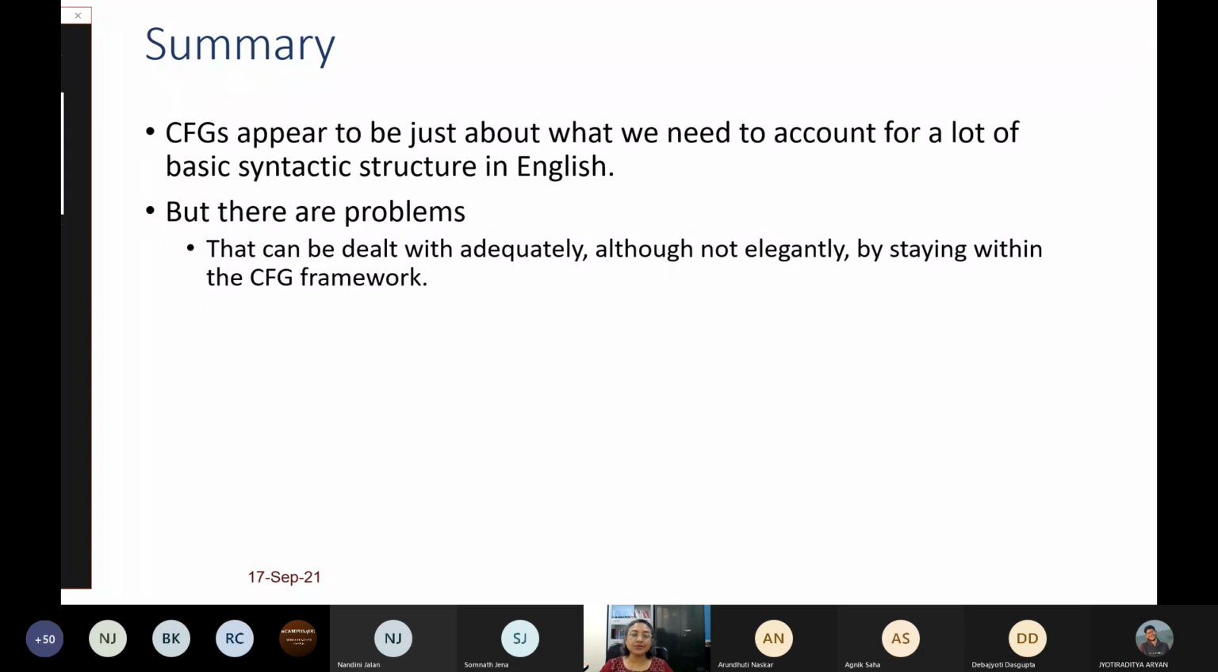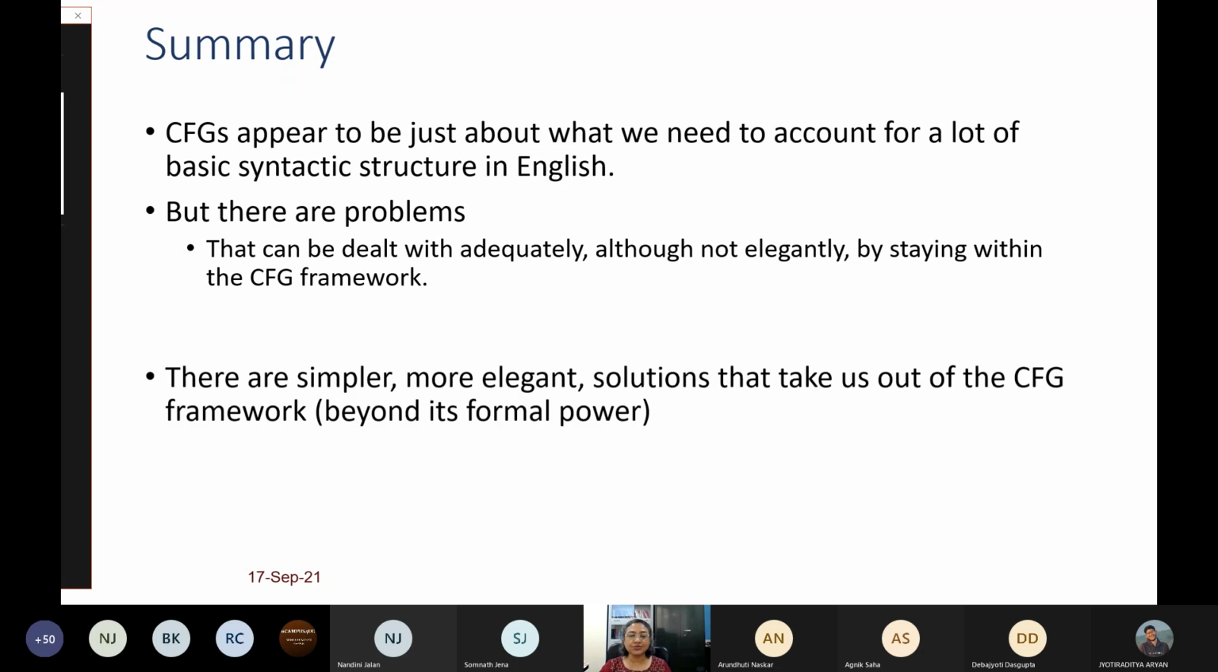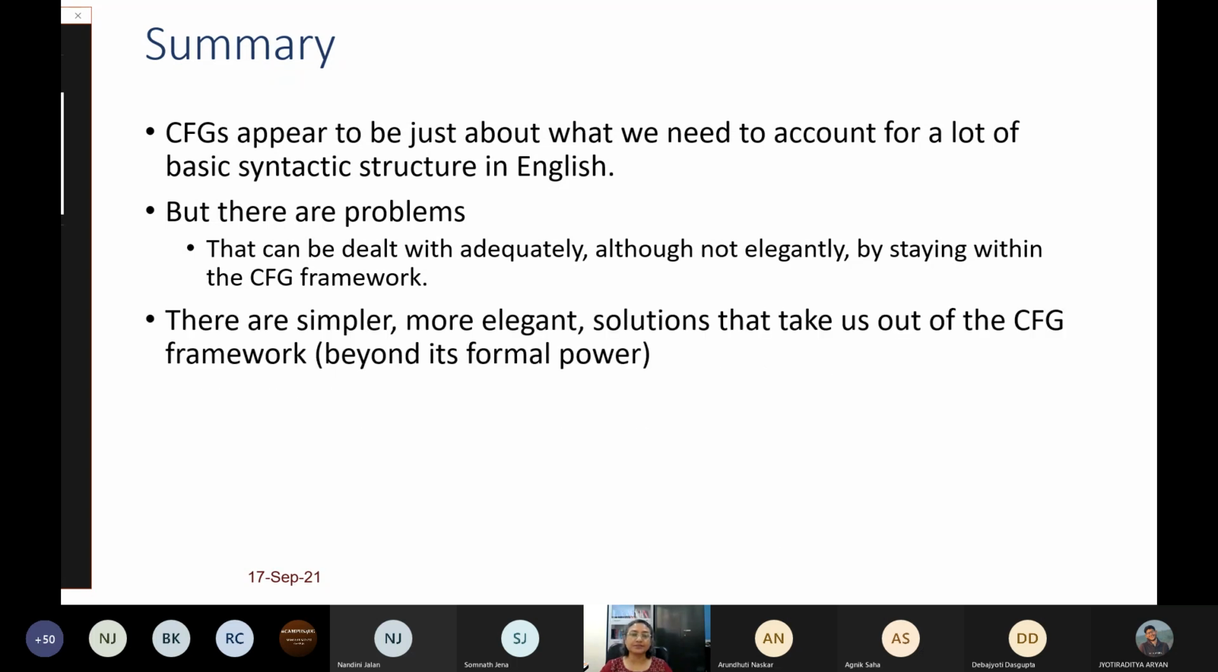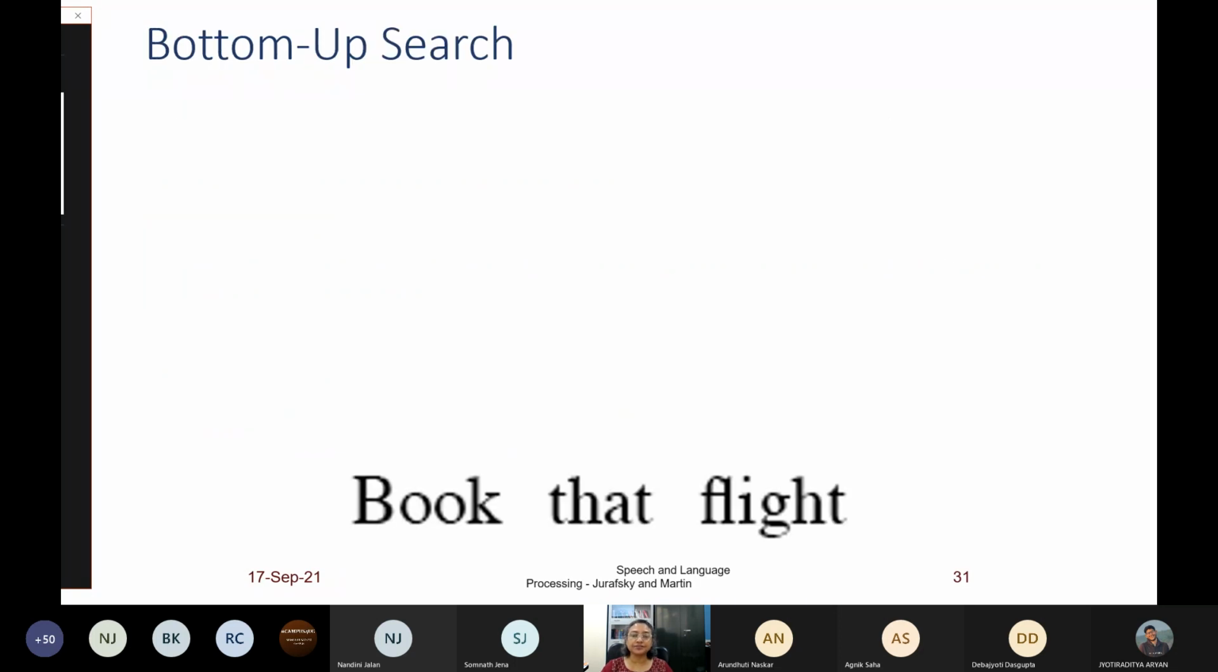As I said, there are problems. They can be dealt with in CFG, but if you want to deal with them elegantly, you can add augmentations to the CFG rules. And there are certain formalisms which have been used: lexical functional grammar, head-driven phrase structure grammar, construction grammar, tree adjoining grammar. We'll not look at them. I'm just telling you for your information.